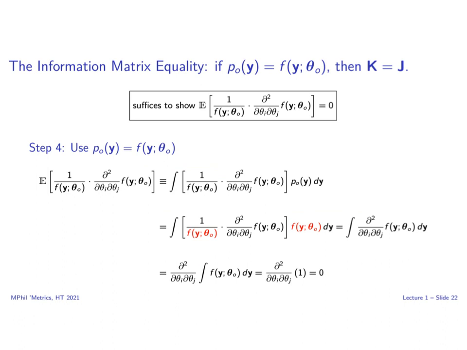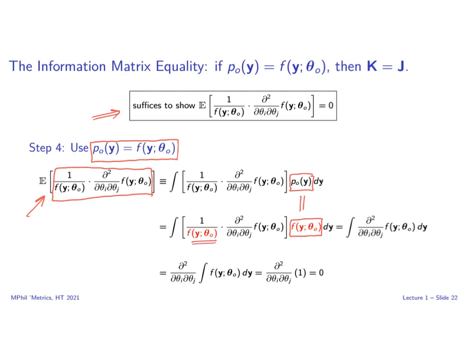On this slide, we complete the proof by showing that the expectation in the box is equal to 0, which, as argued a moment ago, is sufficient for establishing that K is equal to J. And here is where we will use the assumption that the model is correctly specified. Let's write the expectation of interest as an integral. It is the integral of this function multiplied by the true distribution of y, which is p naught. But if p naught is in fact equal to f, then we obtain a very helpful cancellation. This f in the denominator cancels with this f in the numerator.